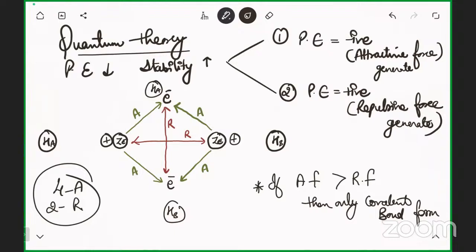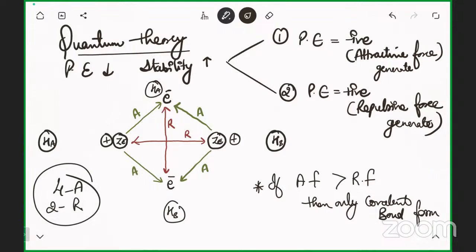Once again, I'm telling from the starting. When two atoms are coming close to each other while forming the bond, the atoms must be close to each other. Clear with me? When they are coming close to each other, the potential energy is at rest. When anything is at rest, it occupies potential energy.